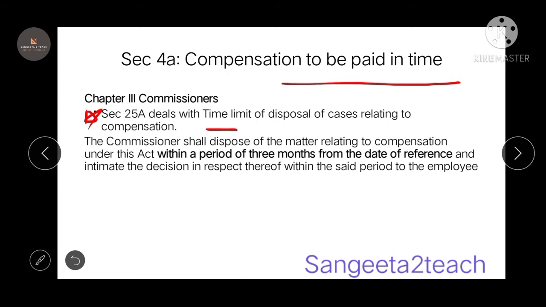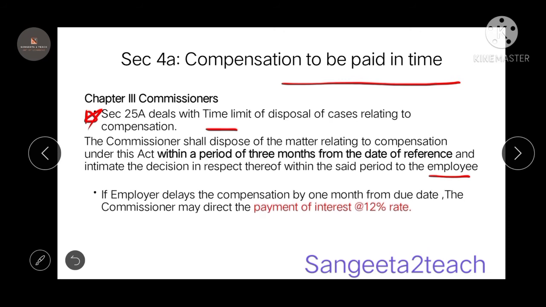The commissioner shall dispose the matter relating to the compensation under this Act within a period of less than 3 months from the reference. So within 3 months he has to solve the matter and give his decision to the employee.